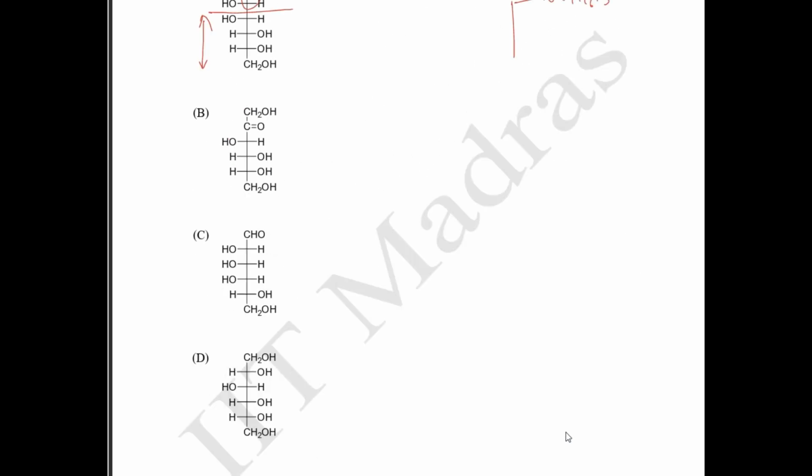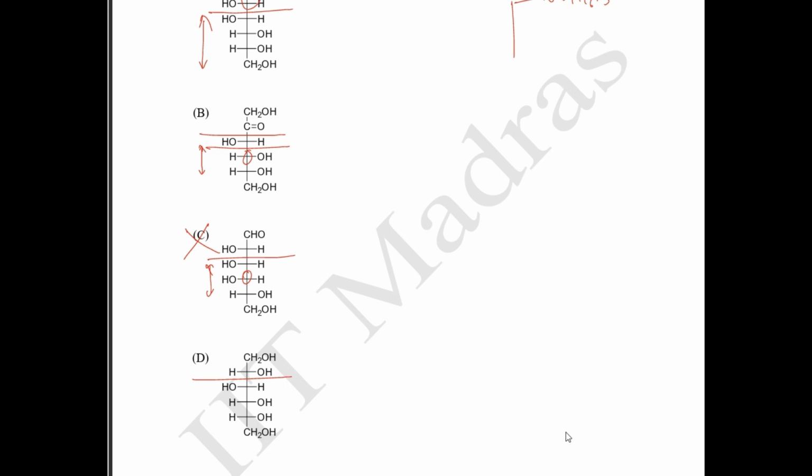If you see, option A is going to be same, and then in option B also, this is going to be same. And then option C, the stereochemistry is different. Stereochemistry at this position is different from A and B, so C cannot form the same osazone. Okay. And then your option D, if you look at option D, it also has the same groups.